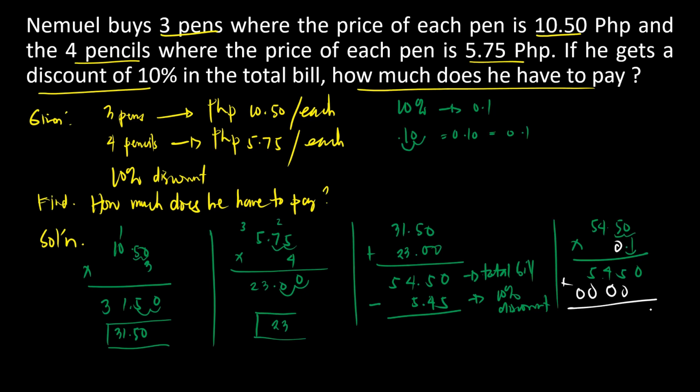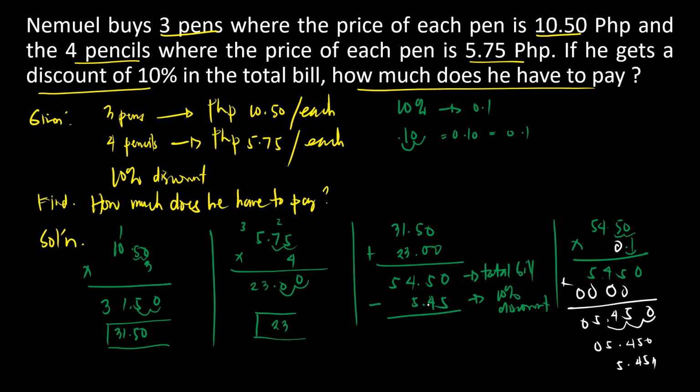Then add them. We have 0, 5, 4, 5, 0. Then, how many decimal? 3. 1, 2, 3. So, 5.450 or simply 5.45. So, same lang class. Okay? So, let's go back here. Let's subtract the total bill sa 10% discount na nakuha niya.